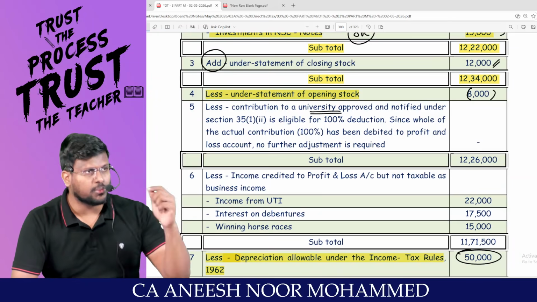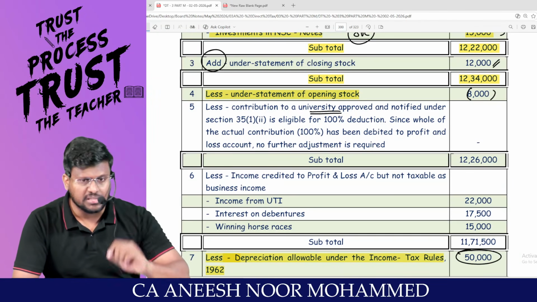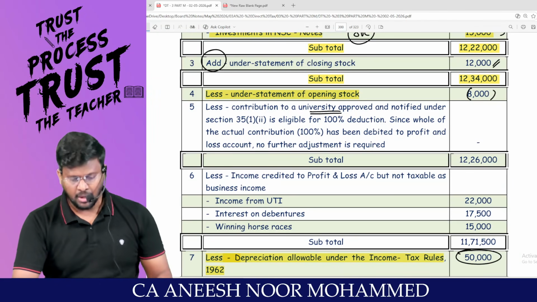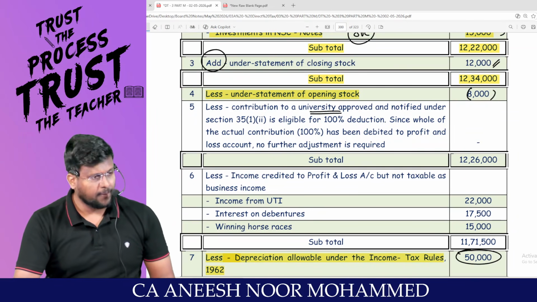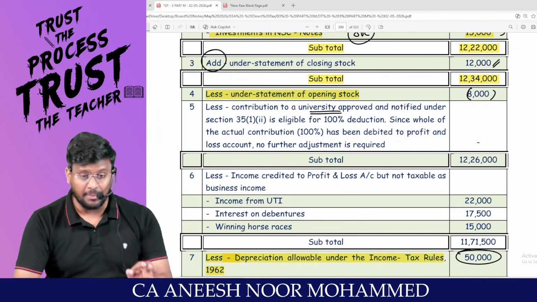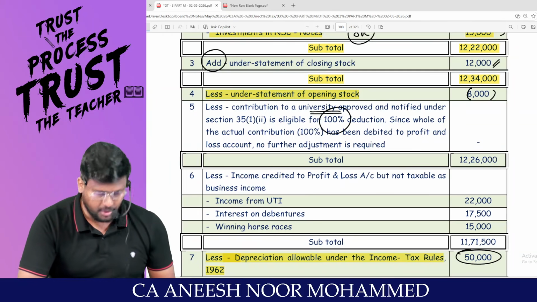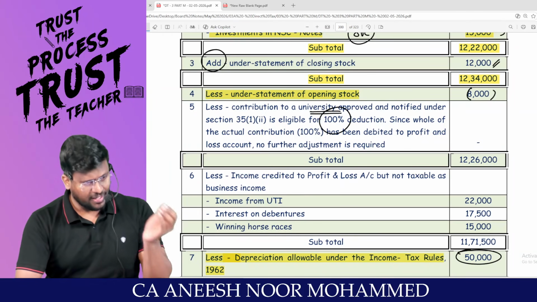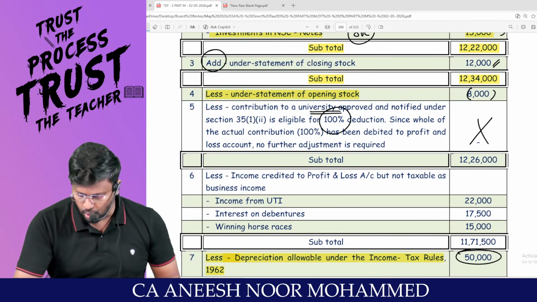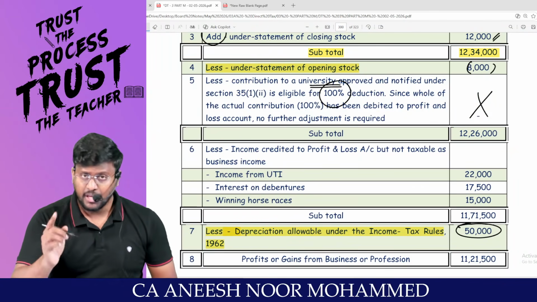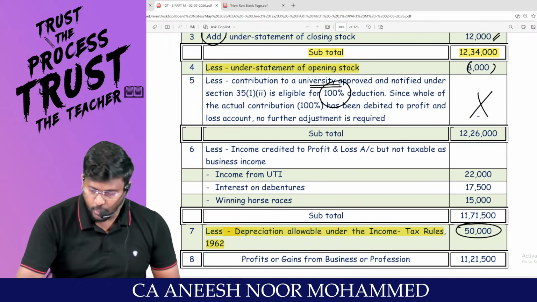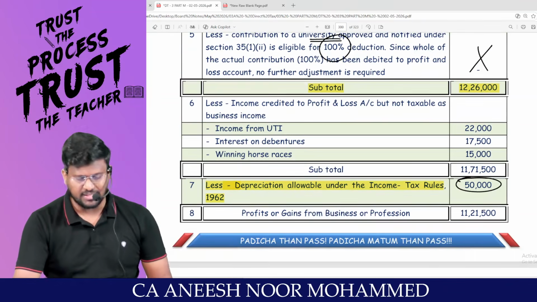You tell me, contribution to university is an in-house research or contribution to outsiders? Contribution to outsiders. Since the assessee is travelling through the optional tax regime, it can be claimed as deduction at the rate of 100%. Already that 100% has been debited to P&L, so no adjustment is needed. So from 12,34,000, if you reduce 8,000, you will be getting 12,26,000 as subtotal.